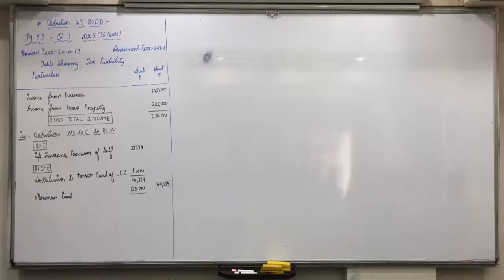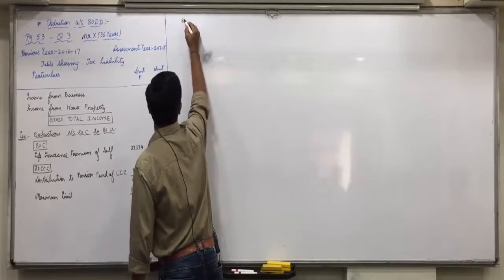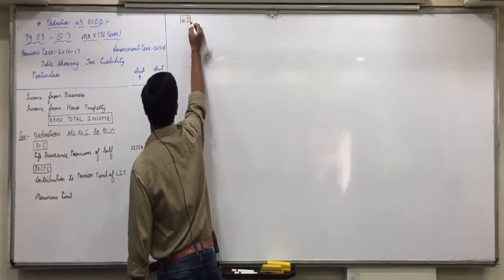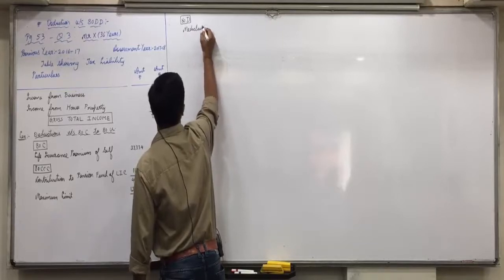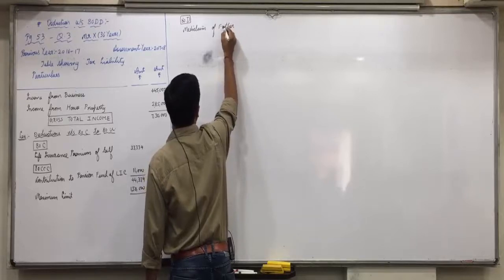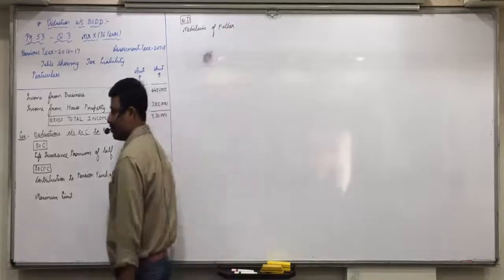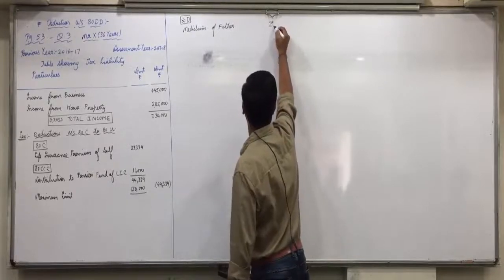Then after that, Shalini, 80D. Mediclaim of father, 29,000.